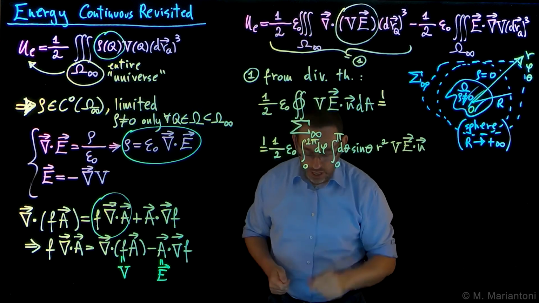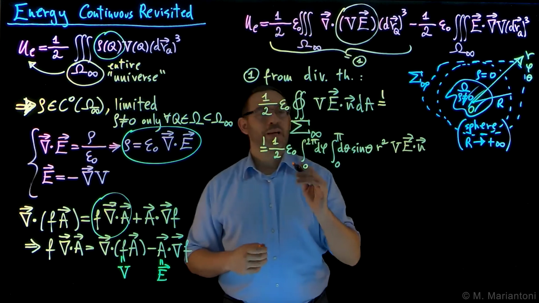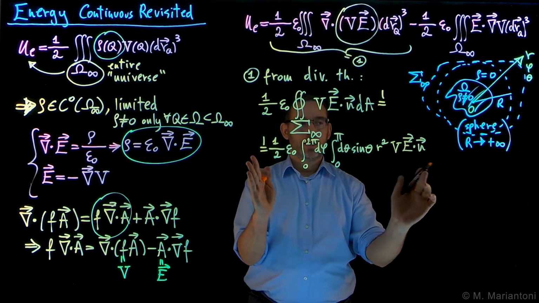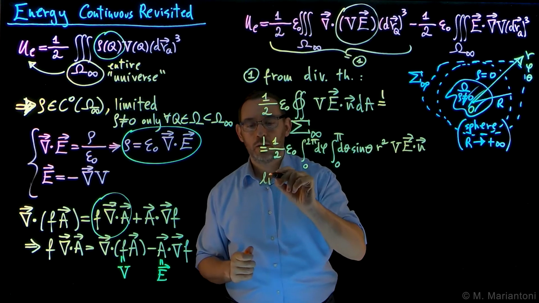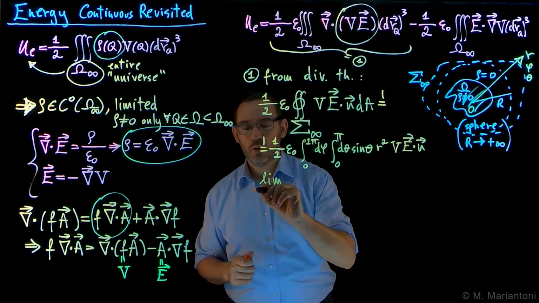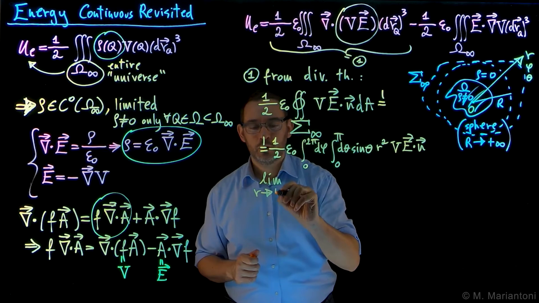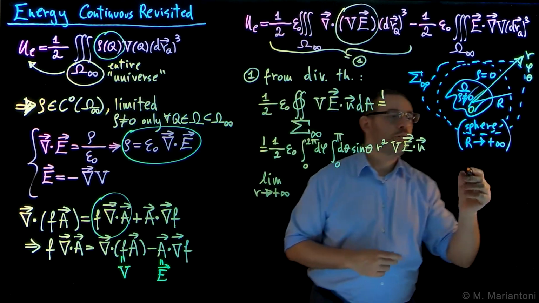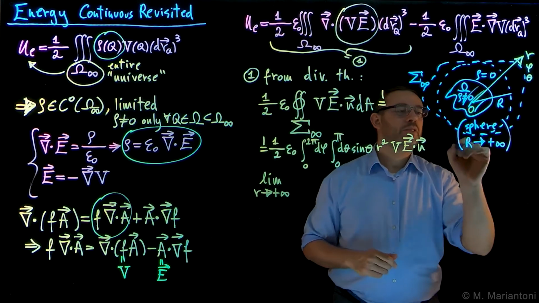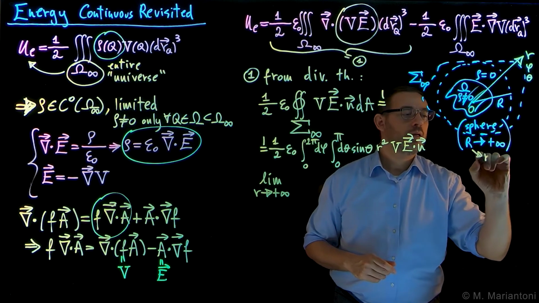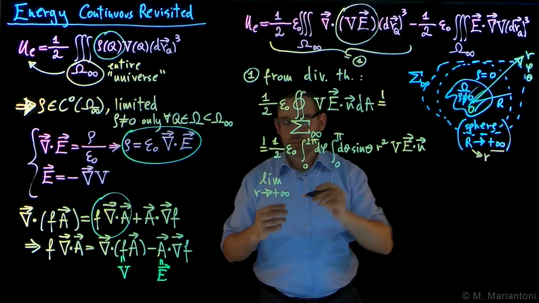Okay, so now the next thing we need to do, we need to calculate this quantity in the limit for small r that goes to plus infinity. So eventually, this small r becomes the radius capital R, which is infinite, of this sphere.